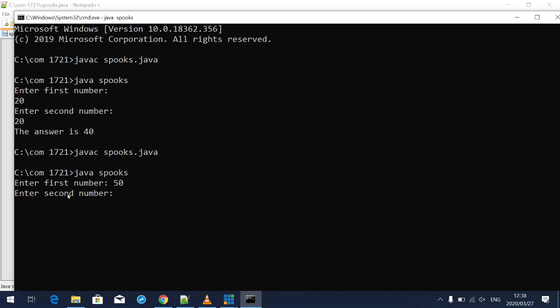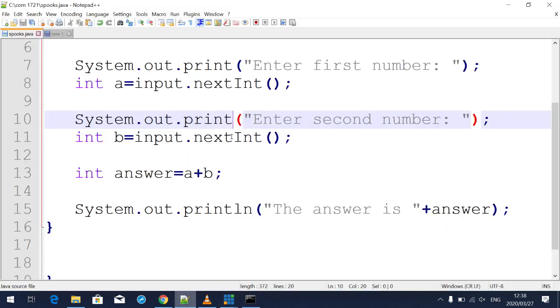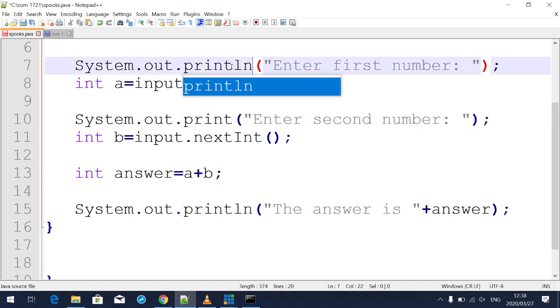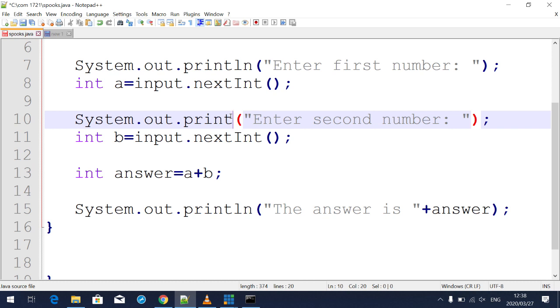Let's check. Let's just say 100 and press enter. Now it's asking me for an input in the same line. So the difference between println and print is that println will move the cursor to the next line, and print will make sure that the cursor stays in the same line. Make sure that you understand that, because it's important. I might ask you this question, maybe as a multiple choice, so make sure that you do that.